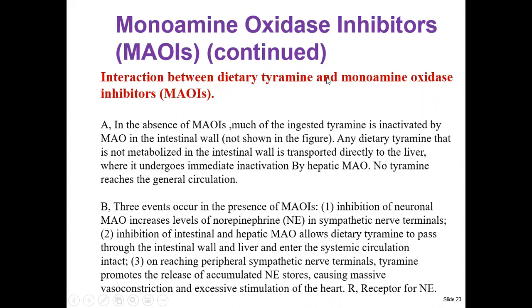In the absence of monoamine oxidase inhibitor, much of the ingested tyramine is inactivated by monoamine oxidase in the intestinal wall. Any dietary tyramine that is not metabolized in the intestinal wall is transported directly to the liver, where it undergoes immediate inactivation by hepatic monoamine oxidase. So no tyramine reaches the general circulation.